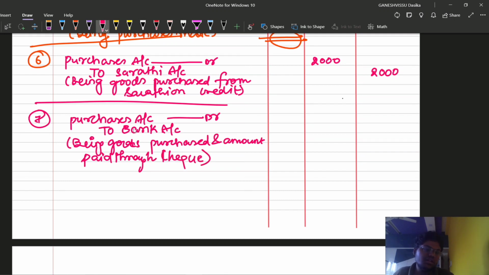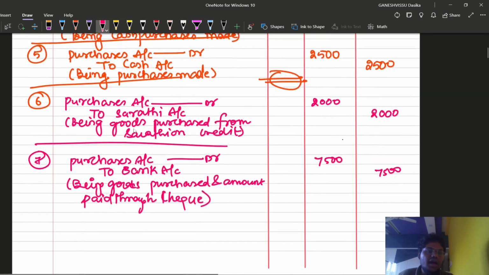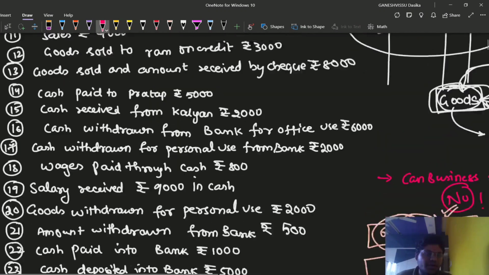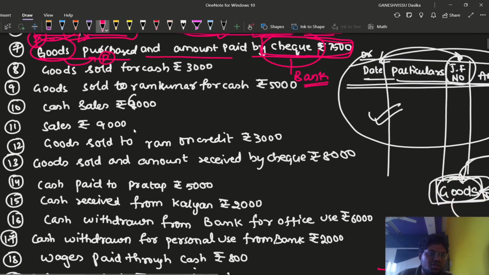For a cash transaction, the name of the person is not required. But for a credit transaction, a debtor and creditor relationship will be established, for which we need to mention the debtor's and creditor's name also. So for 7,500, the amount has been paid through check. Okay, I am going to go for the eighth transaction now. I hope you have understood this transaction.